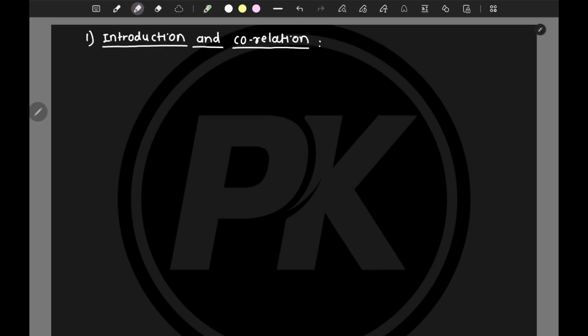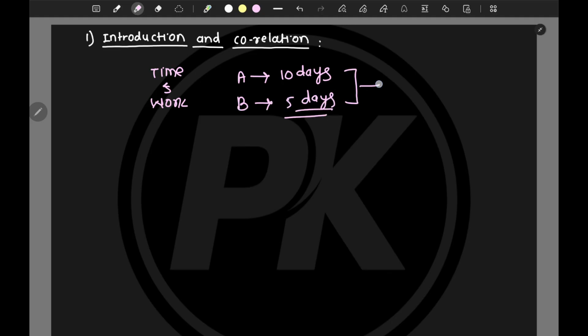So we are starting with the introduction part now: introduction and correlation. In time and work we have seen that A is a person who takes 10 days to complete a particular work, and B is a person who takes 5 days to complete that work. If these two work together, how much time will they require to complete the work? We have already seen that kind of problem. Here both are making a positive impact on the work, both are contributing to make that work happen, right?